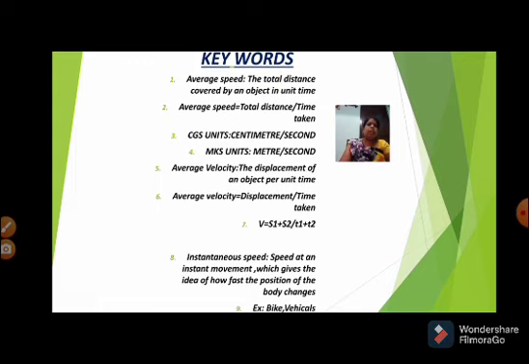Next, instantaneous speed. Instantaneous speed means the speed at an instant moment, which gives the idea of how fast the position of the body changes. That means the speed of the object at that moment is called instantaneous speed. For example, in bikes and vehicles, the instantaneous speed can be measured on the odometer.